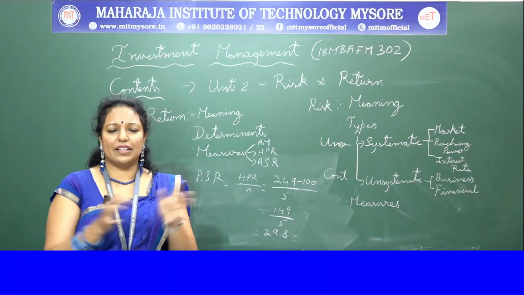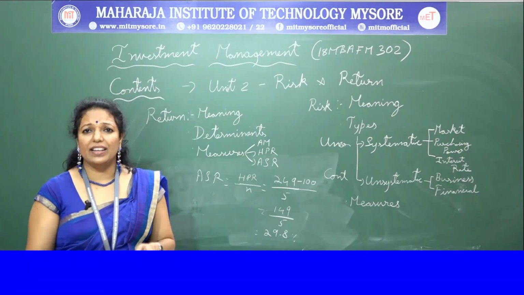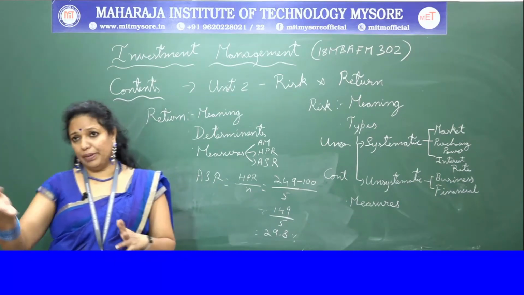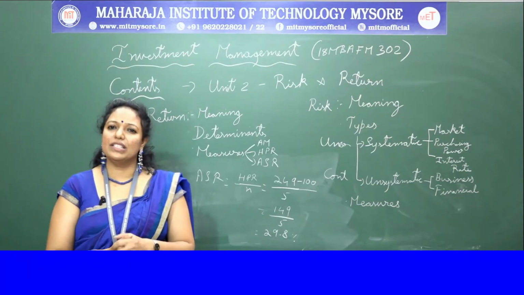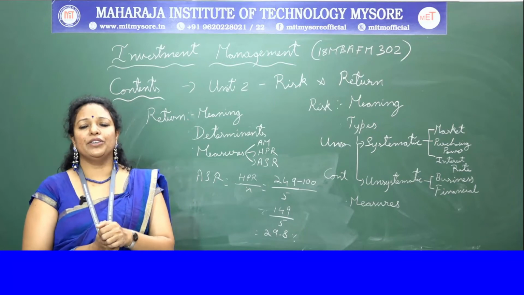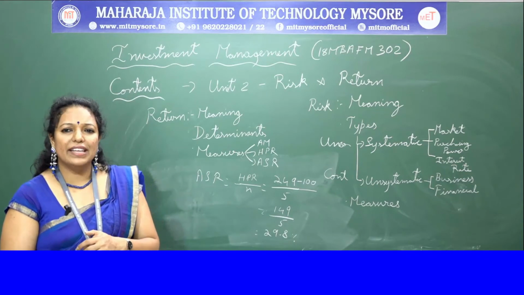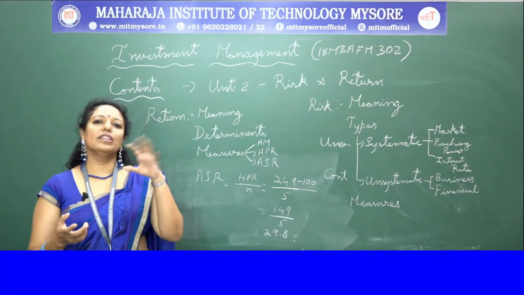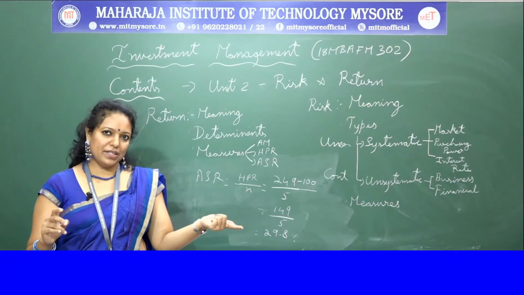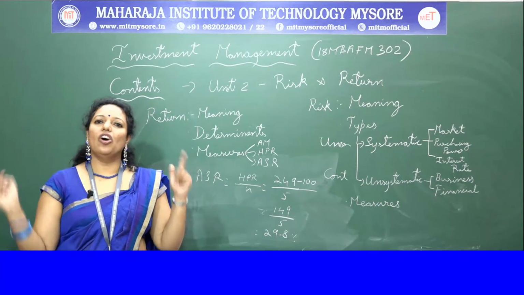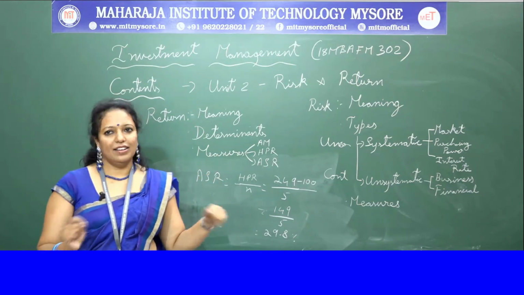A holder of the security is exposed to the risk of poor performance of the business. If the business is not performing well, maybe due to an increased number of competitors, or maybe due to the emergence of new technology, change in government policies, rules and regulations, or development of any substitute products, shift in the consumer preferences, all these will make an impact on the business risk. If all these factors are negative, then the negative impact on the business risk is high. If all these factors are positive, then the negative impact on the business risk is less.